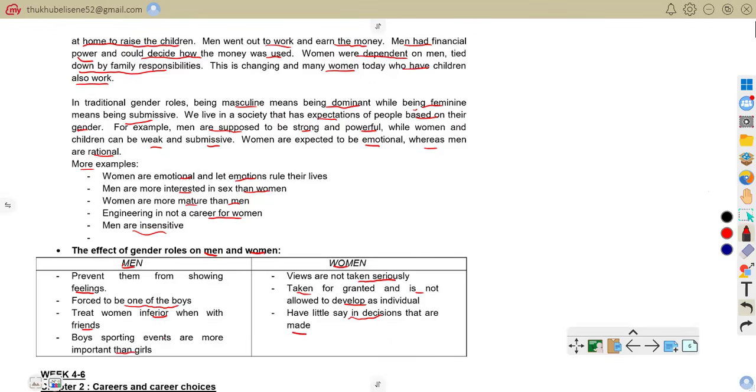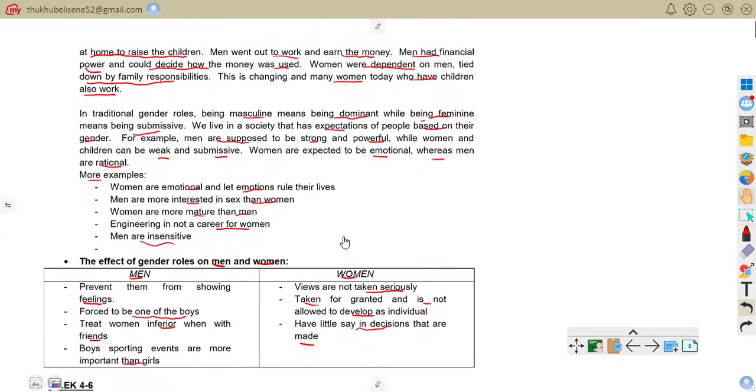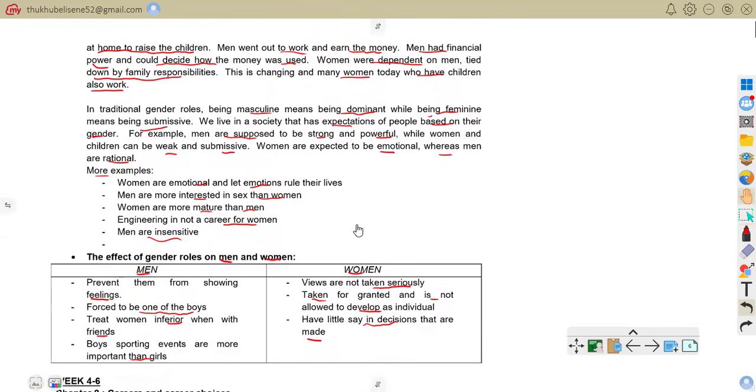So this is the end of this presentation for chapter 1. When we meet, we are going to meet with chapter 2. So grade 11s, make sure that you go through these notes and read them to understand them.